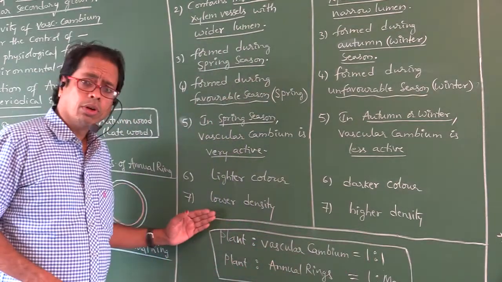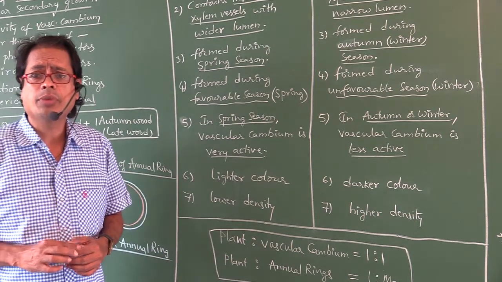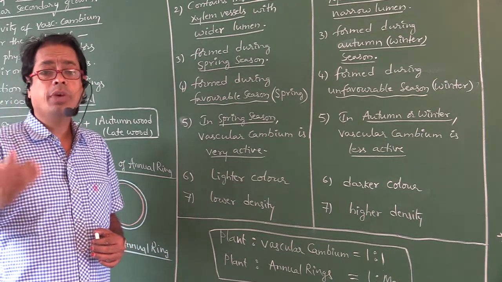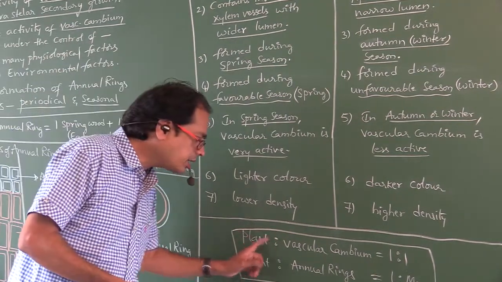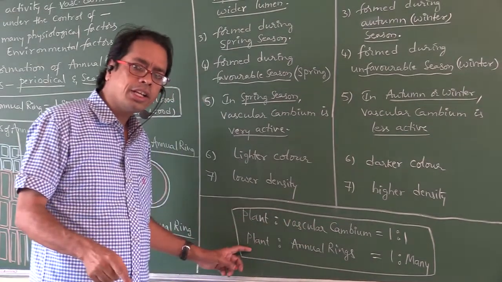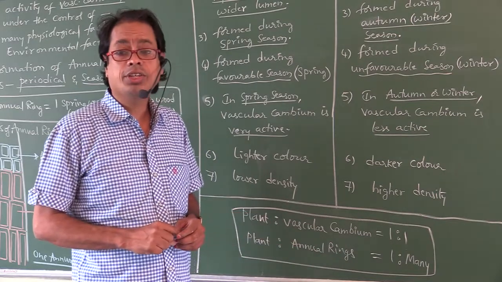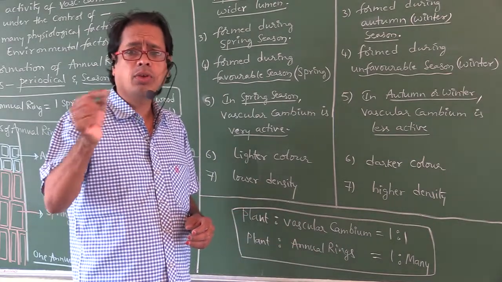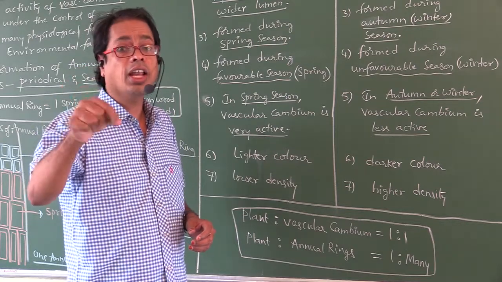Right. In a plant, how many times will vascular cambium be formed? Only one time. How many times will annual rings be formed? Many. So plant is to vascular cambium is 1:1. Plant is to annual rings means 1:many.